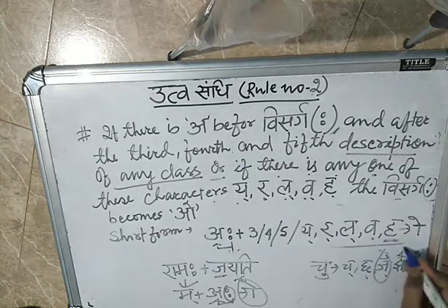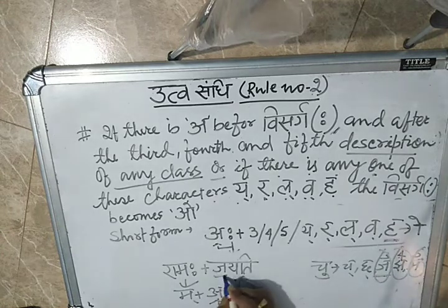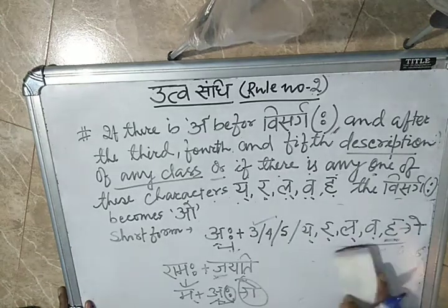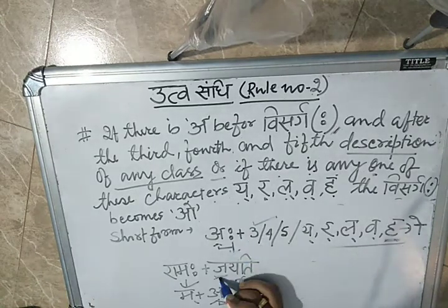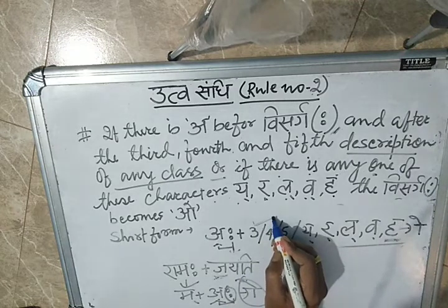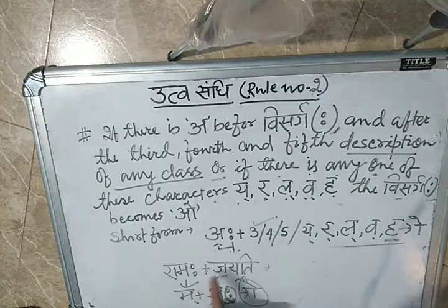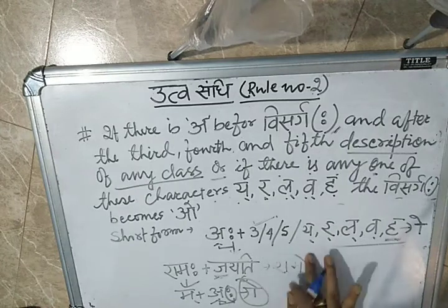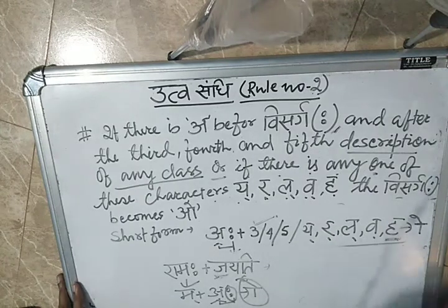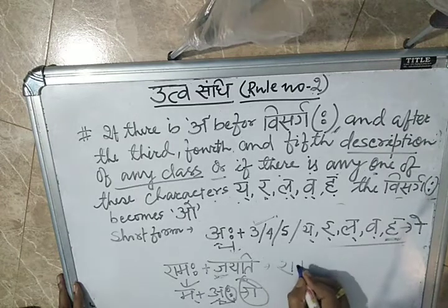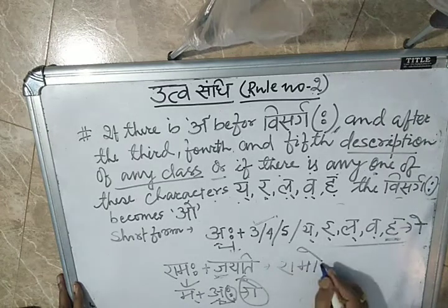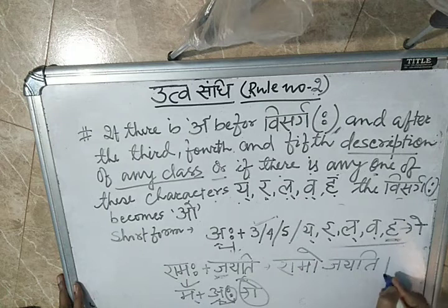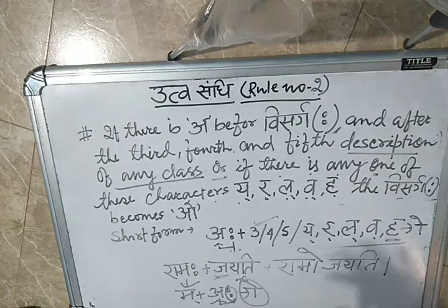After plus, what came? Ja came, which is the third letter of the cha varga. So what will it do? This visarga will convert into the okar. So Ramaha, so Ramo. Rama plus Jayati is equal to what? The visarga converts into the okar: Ramo Jayati. Like this. So I hope you understood everything.